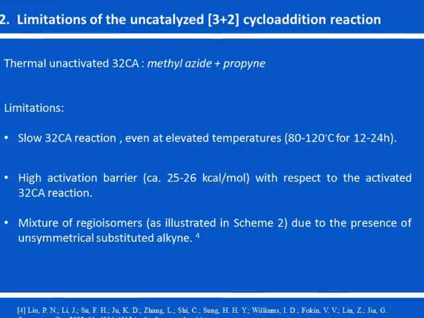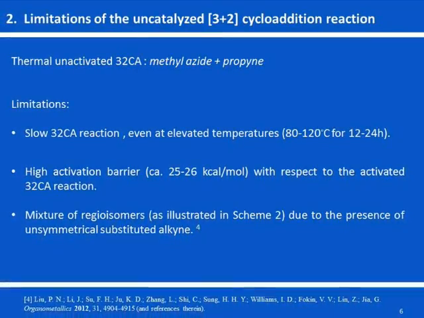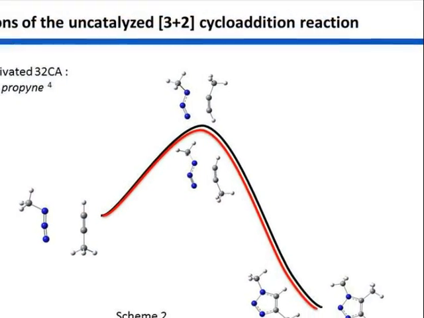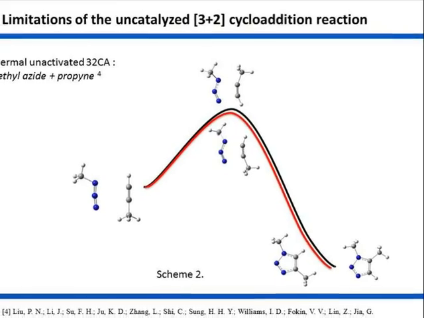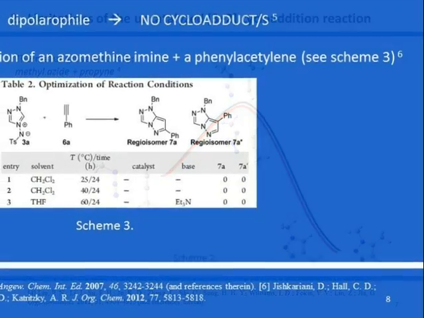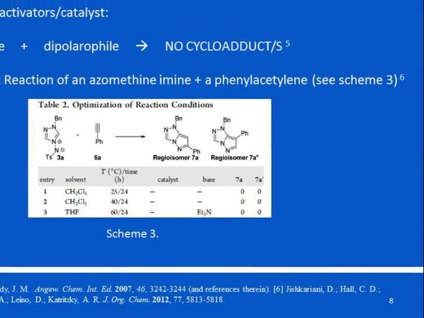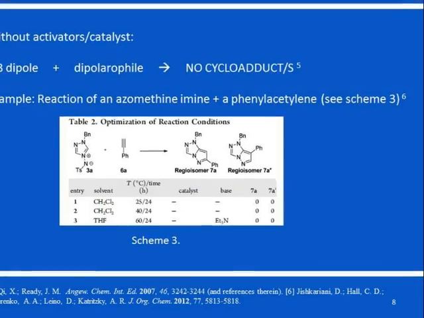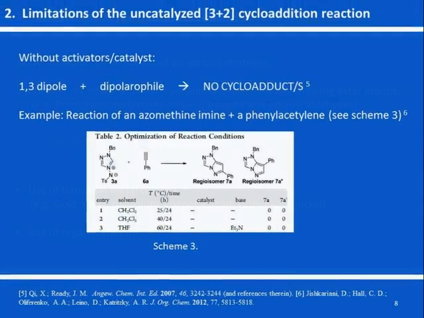Secondly, for the case of methyl azide and propyne, the activation barrier is much higher than the catalyzed one. Thirdly, the reaction is not regioselective, as illustrated in scheme 2. Moreover, in some cases, when a dipole is mixed with a dipolarophile without any activator, no cycloadduct is formed. An example is illustrated in scheme 3.